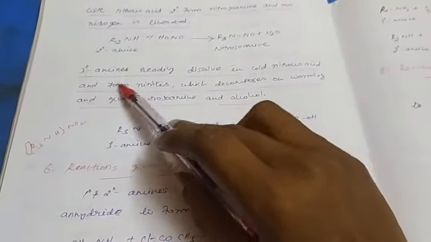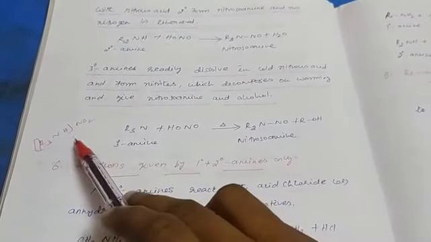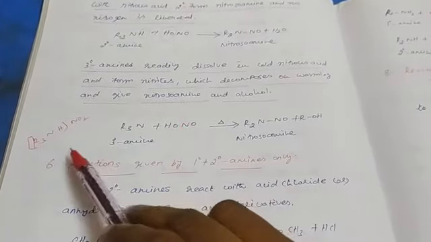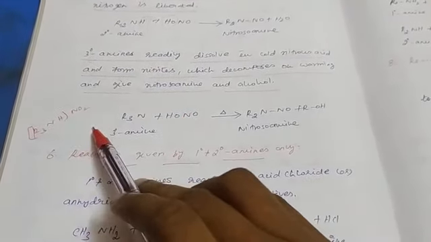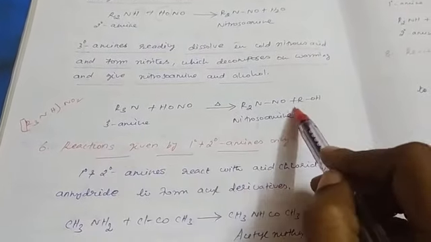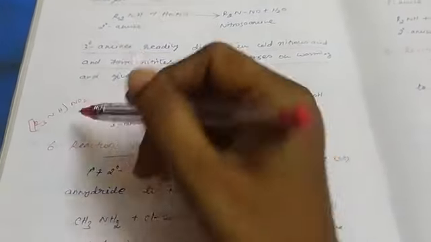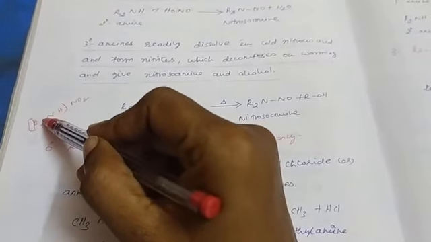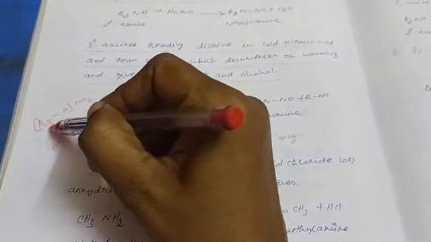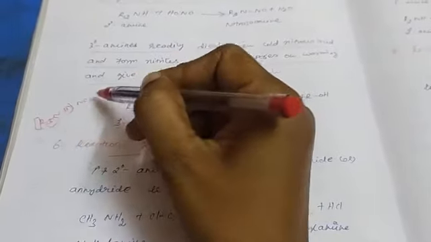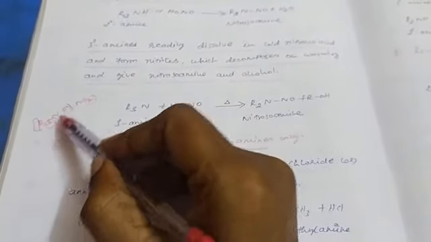Then secondary amine reacts with nitrous acid. First it forms nitrite, that is R3NHNO2, that is nitrite, which decomposes on warming to give nitrosamine. So which undergoes decomposition. So what is the product? ROH. What is the remaining thing? R2NNO, nitrosamine. This is the reaction of amine with nitrous acid.